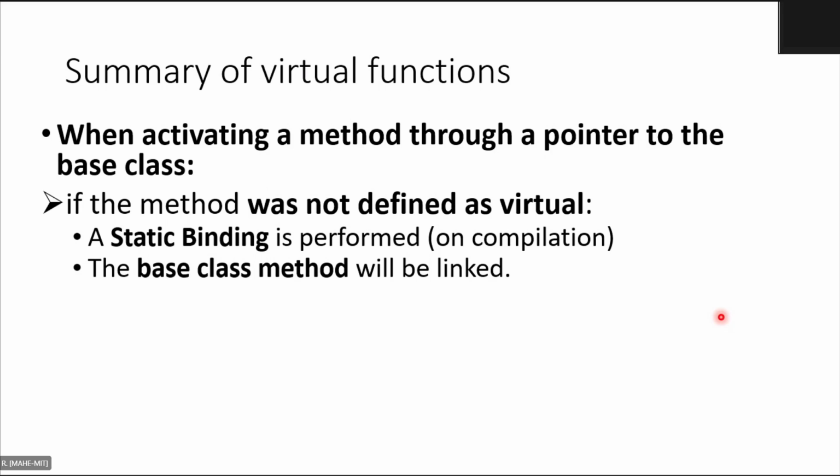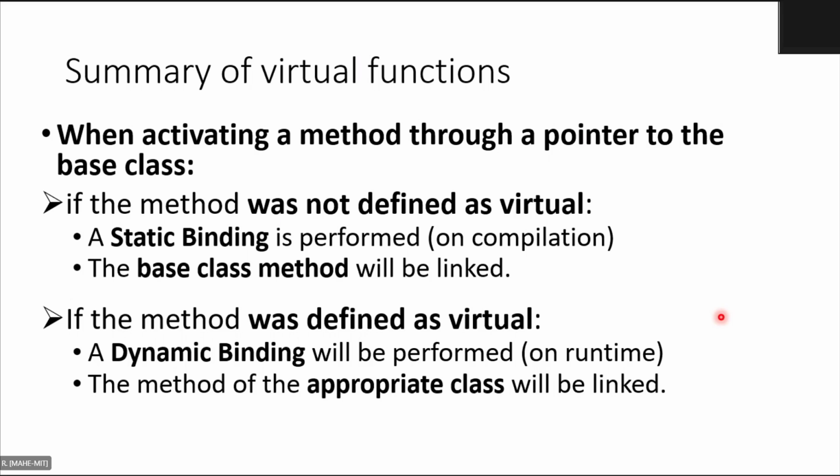Agree? So if the method is not virtual, then you will do static binding and therefore you will simply link with the base class method. If the method was defined as virtual, then dynamic binding will be performed. The method of the appropriate class will be linked at runtime.